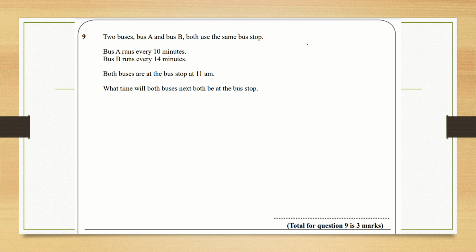So what we're looking to find here is the lowest common multiple, because that's going to tell us how long until the buses are both at the bus stop again together. So we're looking for the lowest common multiple of 10 and 14. The prime factors of 10 are 2 times 5, because 2 and 5 are both prime numbers that give us 10. And the prime factors of 14 are going to be 2 times 7. So that's going to give us 14.